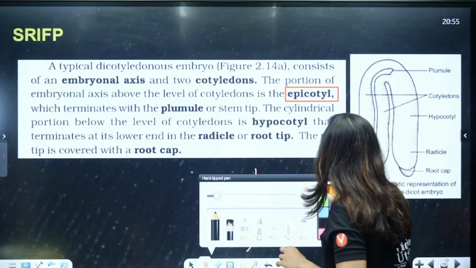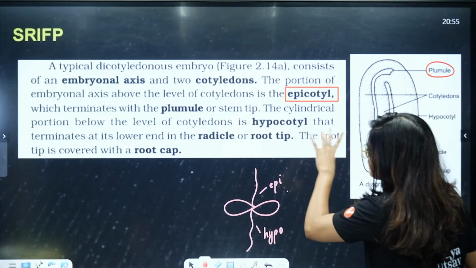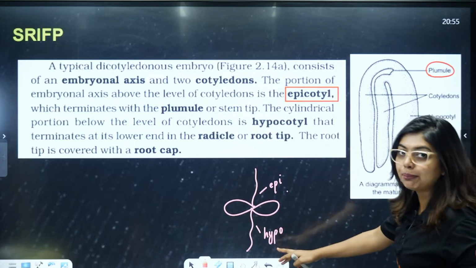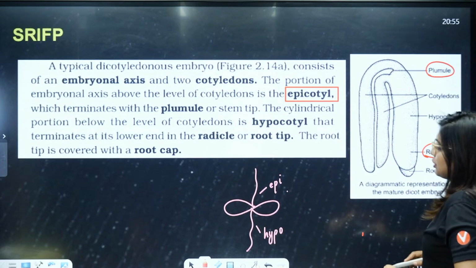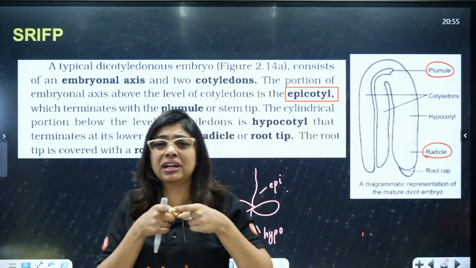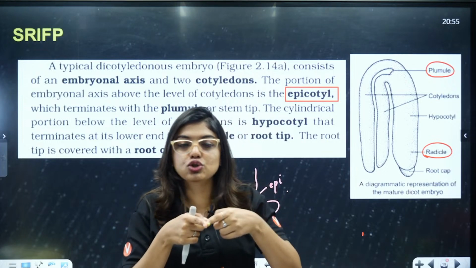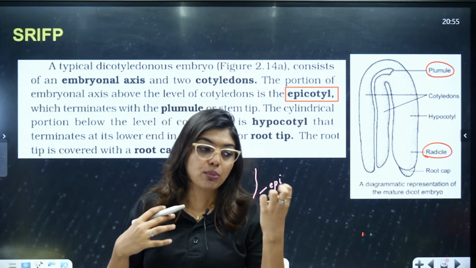So where is the plumule, students? See, it terminates in the plumule, or the stem tip. The cylindrical portion below the level of cotyledon is hypocotyle, which will end in what? Which will end in your radicle. Now the root tip is covered with a root cap. Why should it be covered? Because it is going through a very difficult life just like us. It has to go through hard rocks, through soil which is hard, which is not moisturized.